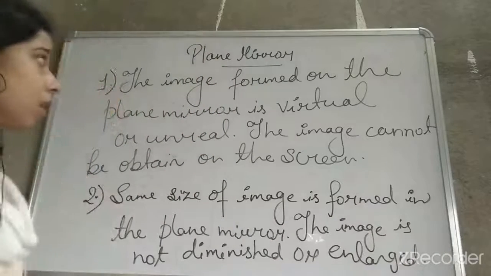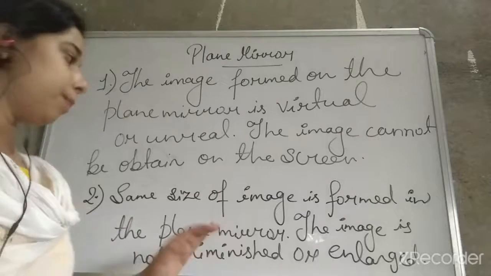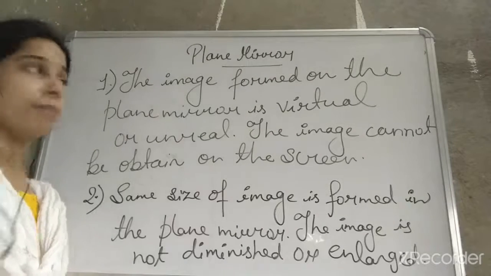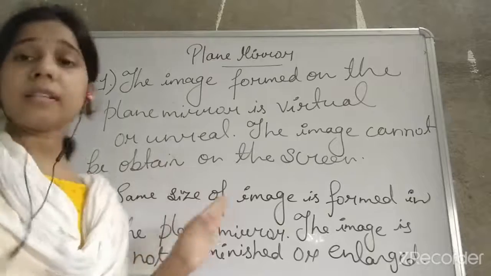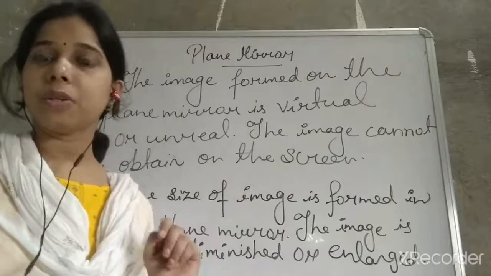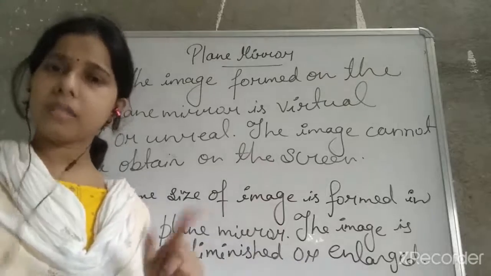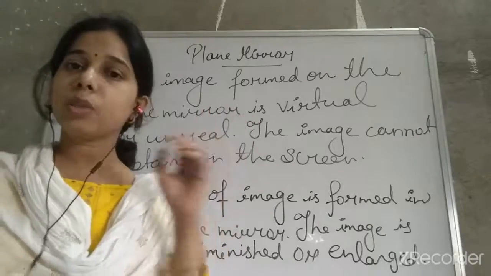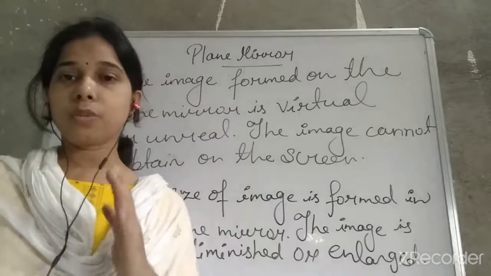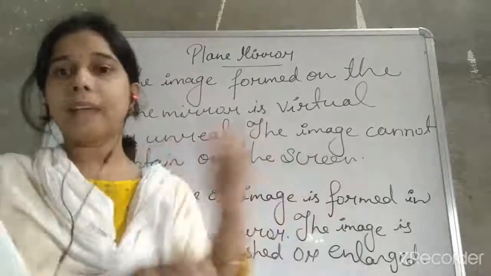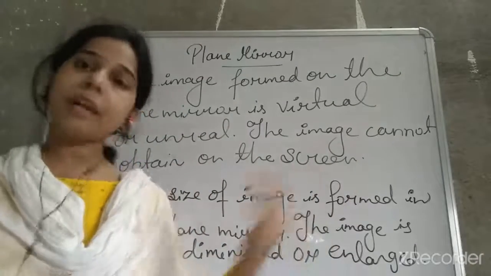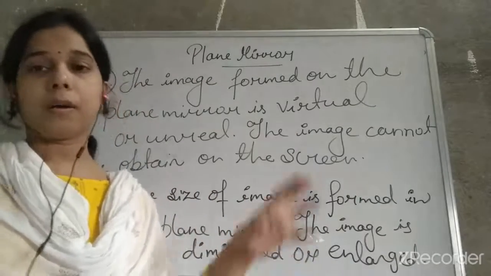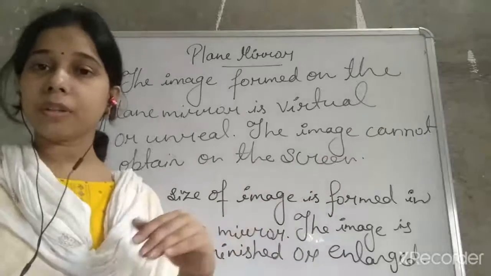Okay, now we will see the third point of the plane mirror. So the third point is, students, that if you are standing in front of the mirror, what will you see? You will see your image, and is that image inverted like in the pinhole camera? In the pinhole camera, what we have studied is that the image which is formed on the screen was inverted, meaning upside down. So is it like that when you stand in front of the plane mirror? No. You can see that your image is not inverted. So if it is not inverted, what kind of image is there?